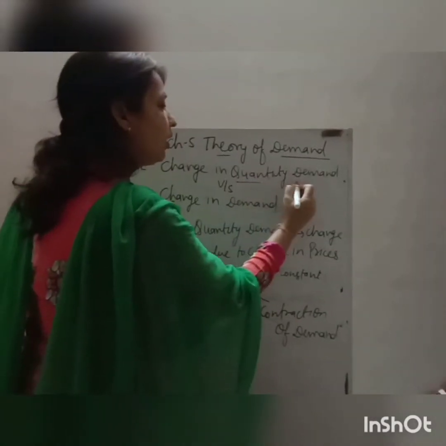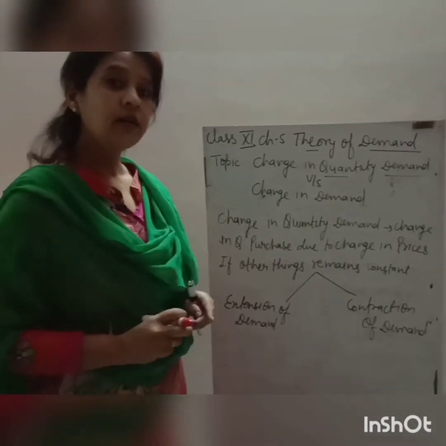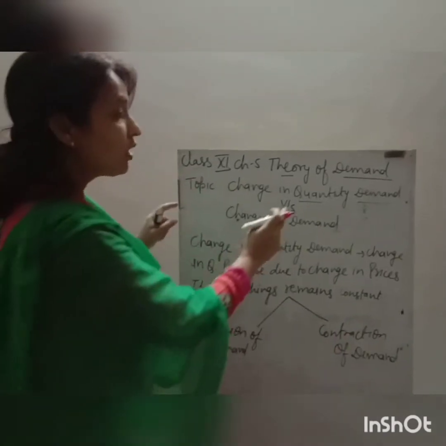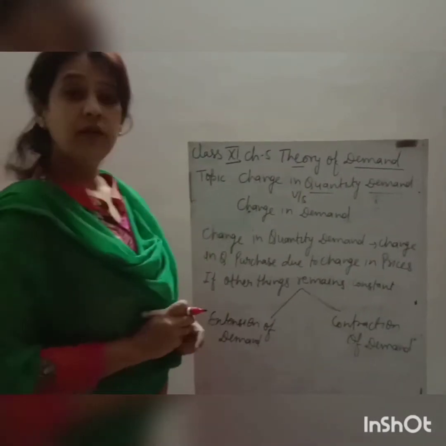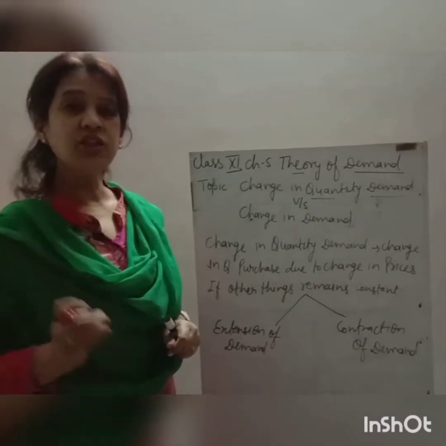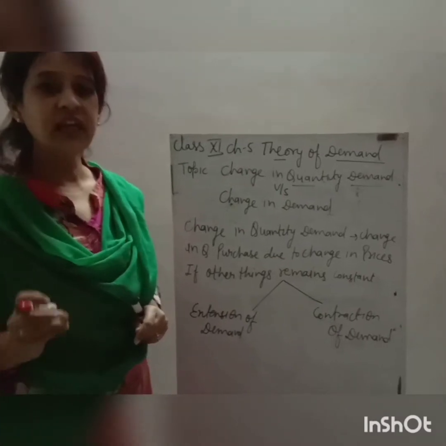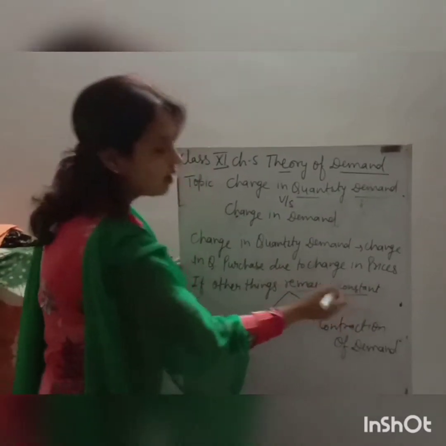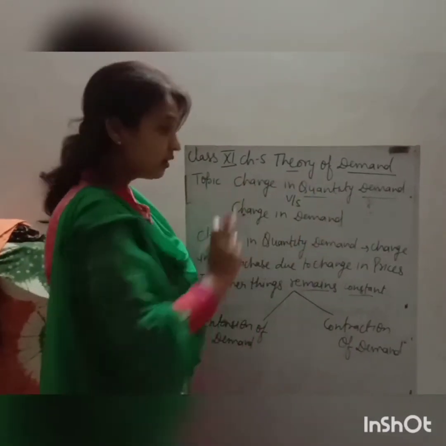First of all, if there is change in prices and there will be change in quantity purchased, that is known as a quantity demanded. Clear? It means when there is change in quantity demanded due to change in prices, if other things remain constant, that is known as change in quantity demanded.